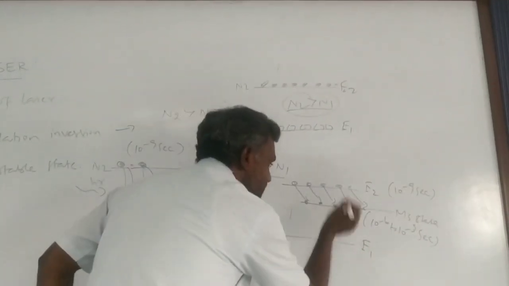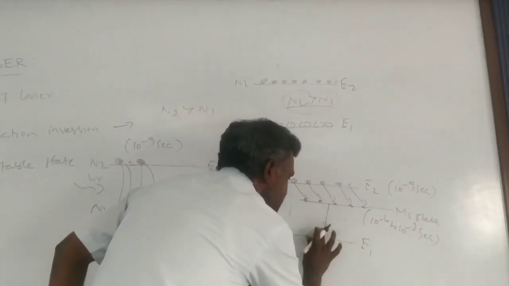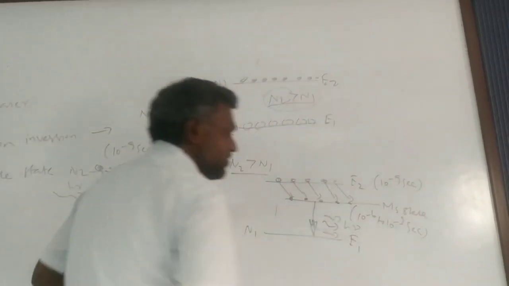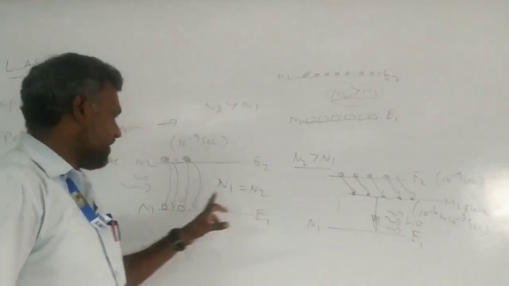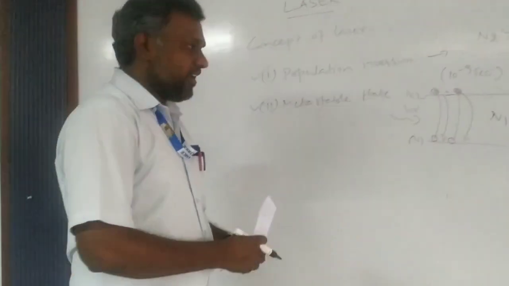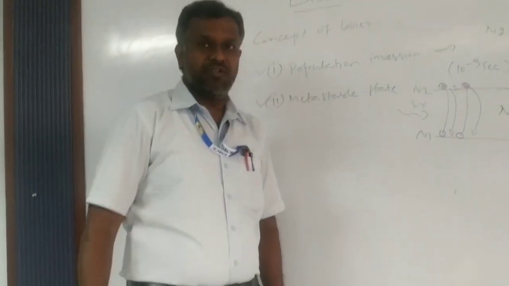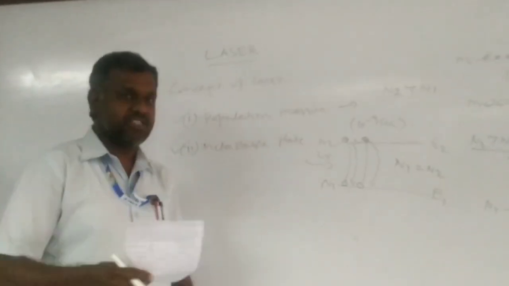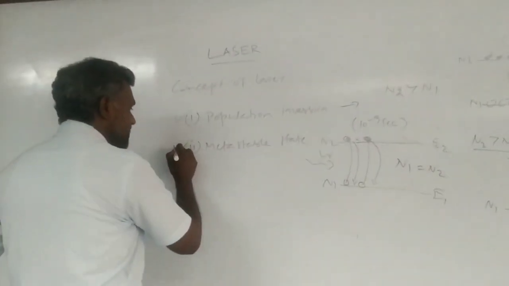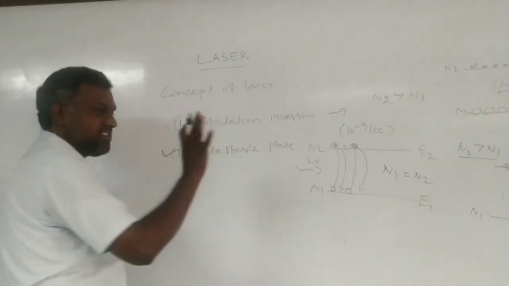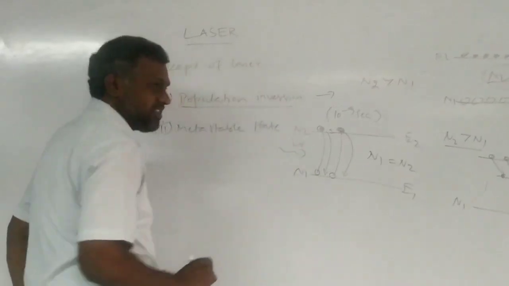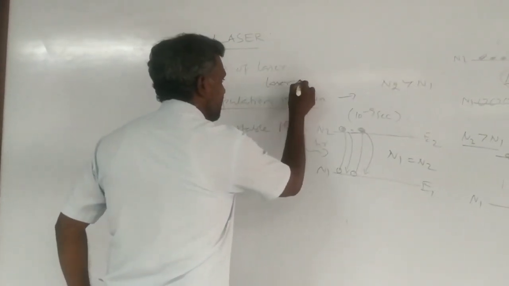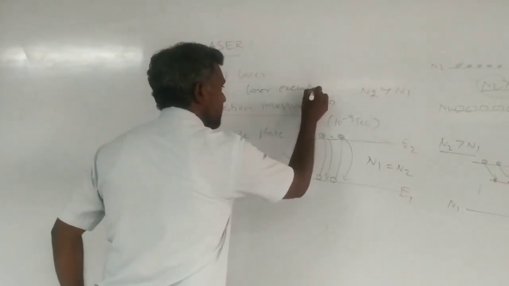Now, when all these atoms simultaneously come to the ground state, it will exhibit a very powerful light of a laser source. So that is the basic principle behind the metastable state. In order to construct the laser device, you have to concentrate on the metastable state. If the metastable state does not exist, there is no population inversion. If there is no population inversion, there is no laser execution. So that is the important thing.